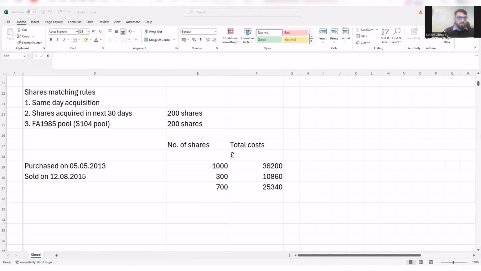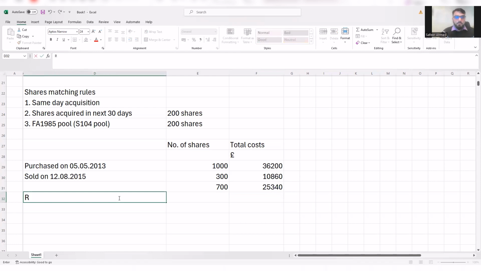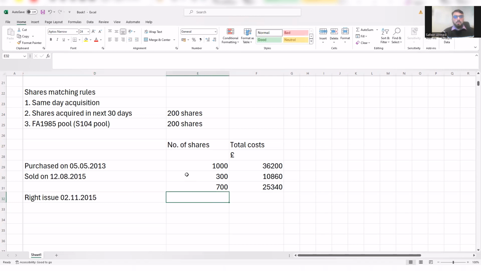Now, what is the next transaction? On 2nd of November 2015, received a 1 for 20 rights issue at a cost of 35 per share. So here, rights issue, on 2nd of November 2015. Now, how do you calculate that? It depends on the existing number of shares, which was 700, times 1 divided by 20.